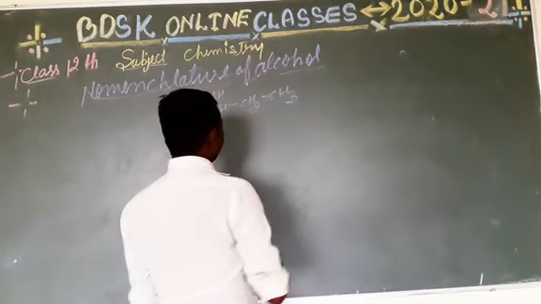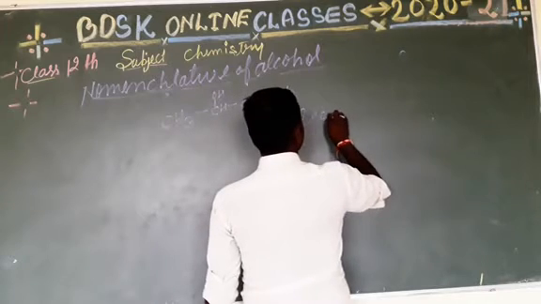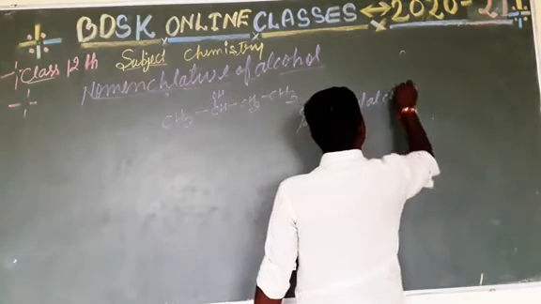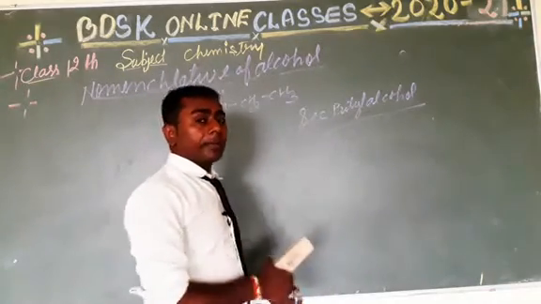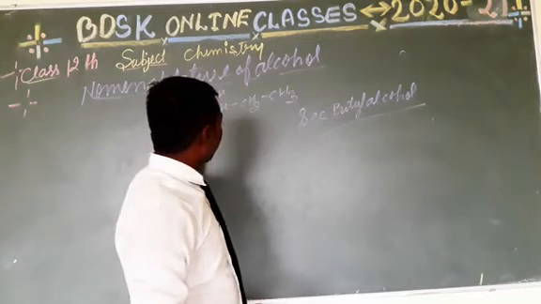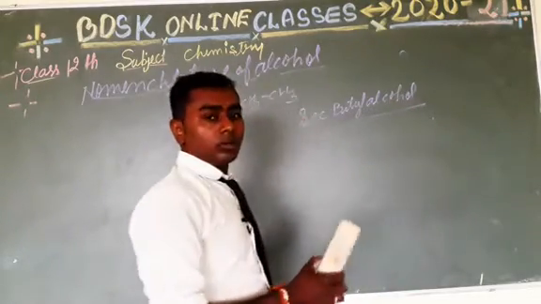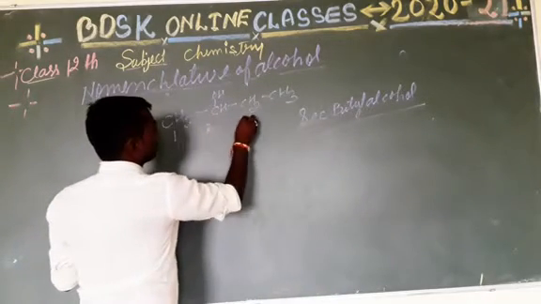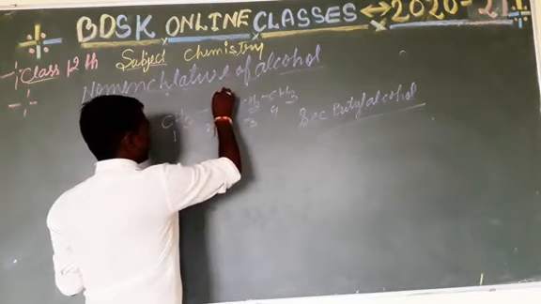The common name of this compound is sec-butyl alcohol. The word sec came here due to the presence of the alcohol group on the second carbon. So sec 1, 2, 3, 4 butyl alcohol. This is the common name, and for the IUPAC naming we start naming from this side, 1, 2, 3 and 4, because the alcohol is at the second position from this side.